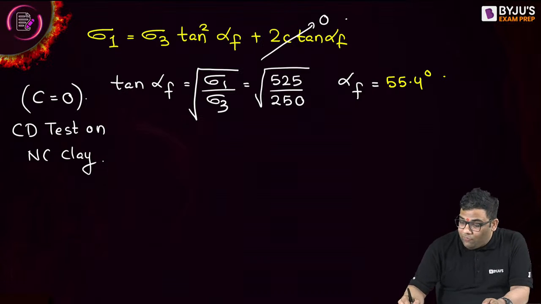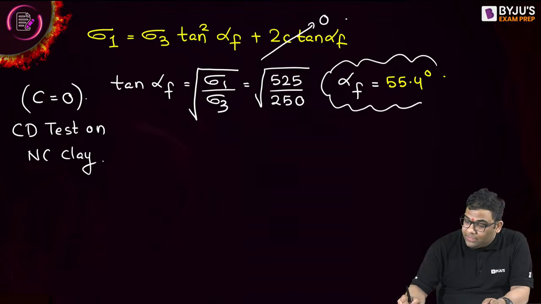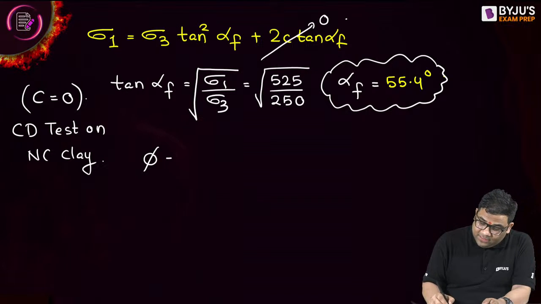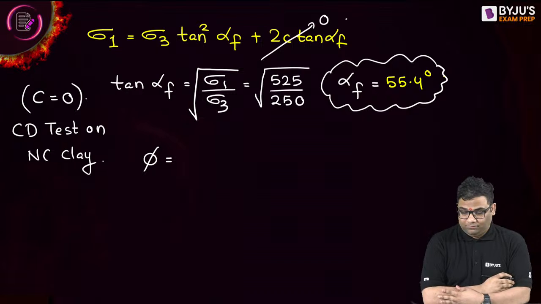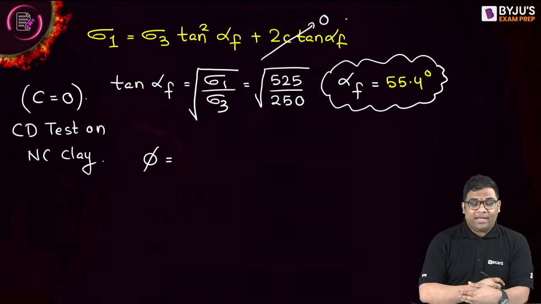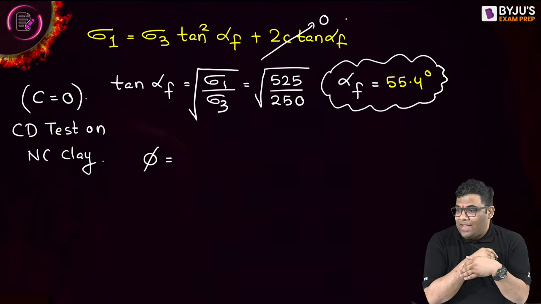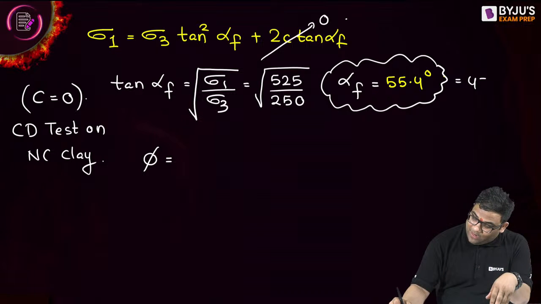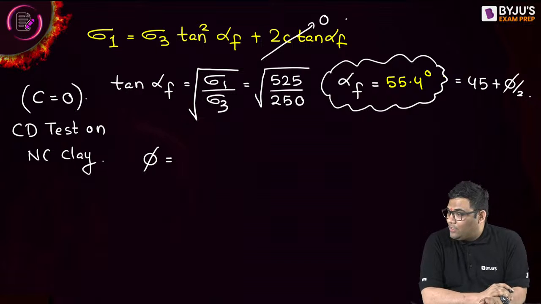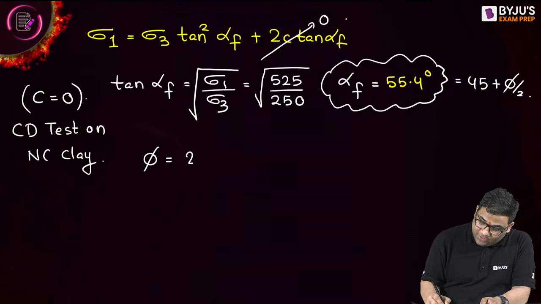Now, if this is the alpha f, can you give me the phi? If this is the alpha f, give me the phi then. Come on. This is alpha f equal to 45 plus phi by 2. Very good, Mukul. Very good. Yes, I'll get 20.8 degree.